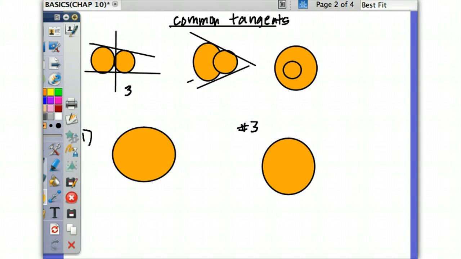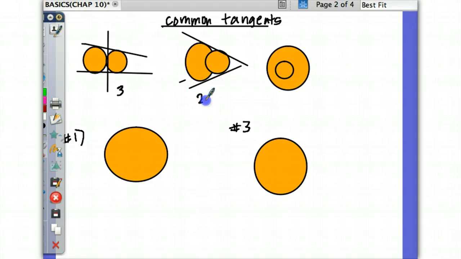So we got two common tangents. We're going to do the next one. Can we get any over here? No, we don't have any. No, we have secant lines inside, but no common tangents.